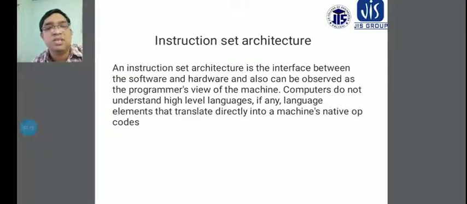programmer's view of the machine also will be considered here. The computer does not understand the high level language. If any language element translates directly into the machine's native code, that will also be given.